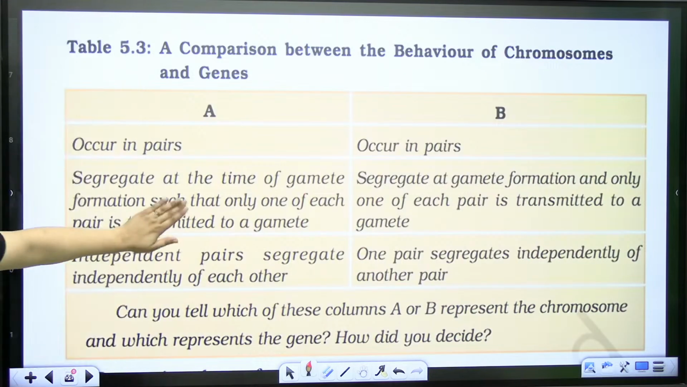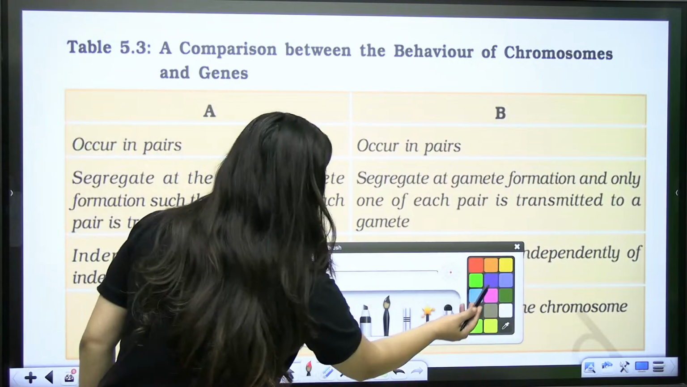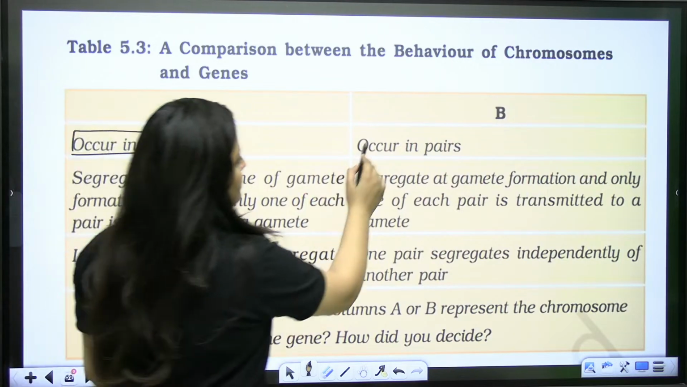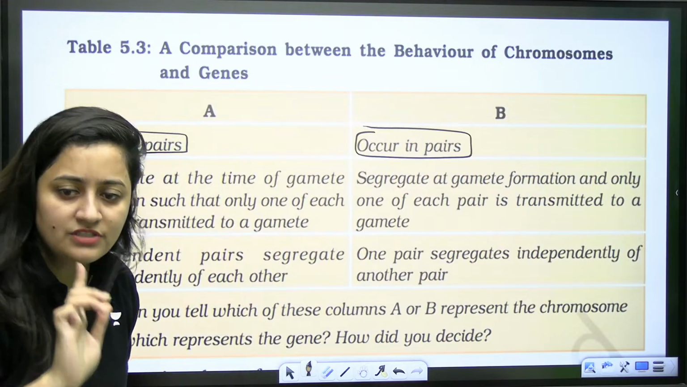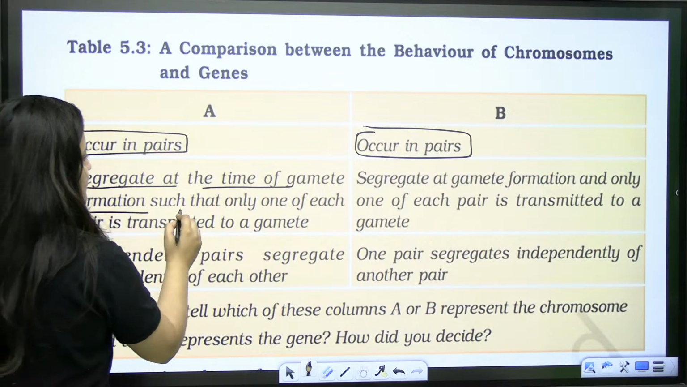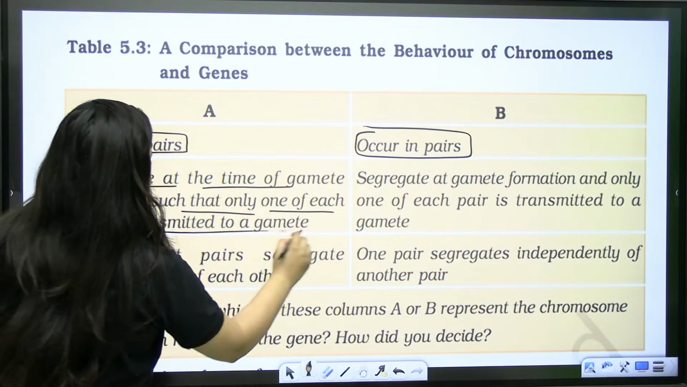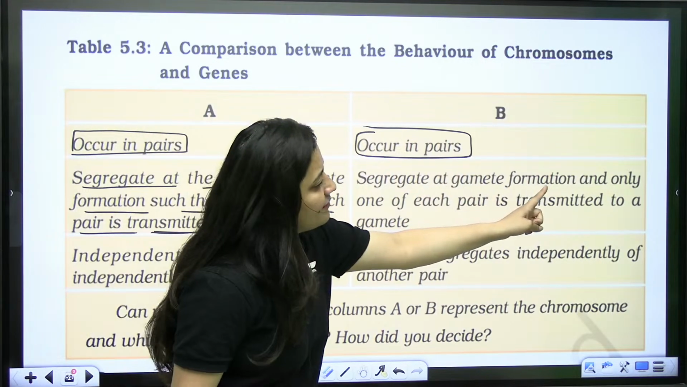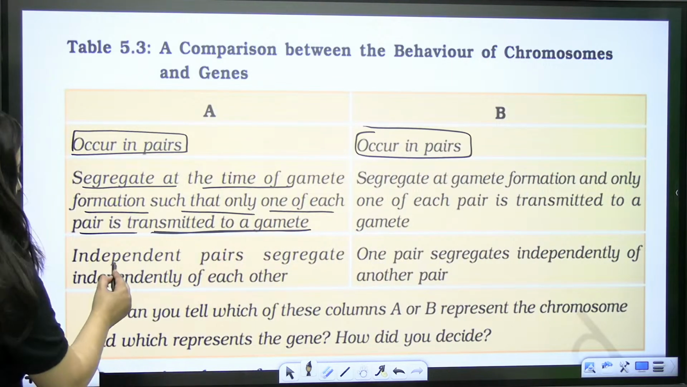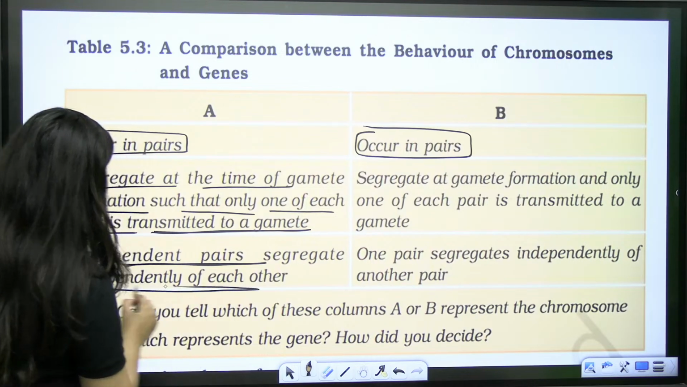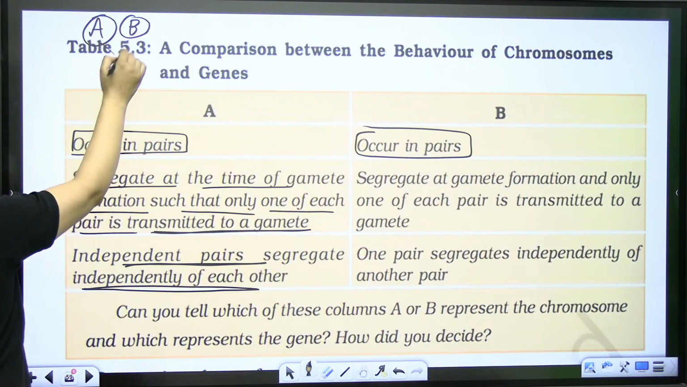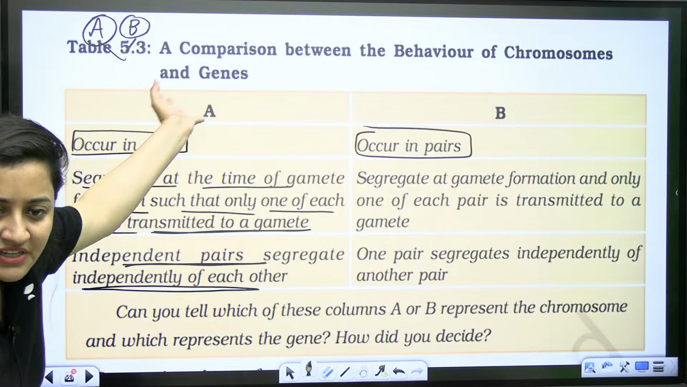So this table is given here in your book, right? See, they are saying, so a comparison table is given. They occur in pairs. Both genes and chromosomes occur in pairs. First thing. Secondly, they segregate at the time of gamete formation such that only one of each pair is transmitted to a gamete. See, both behaviors are the same. Next, independent pairs segregate independently of each other. Like let's say if you are talking about 2 different genes, capital A, capital B, obviously they segregate independently of each other. They are not affecting each other's segregation.